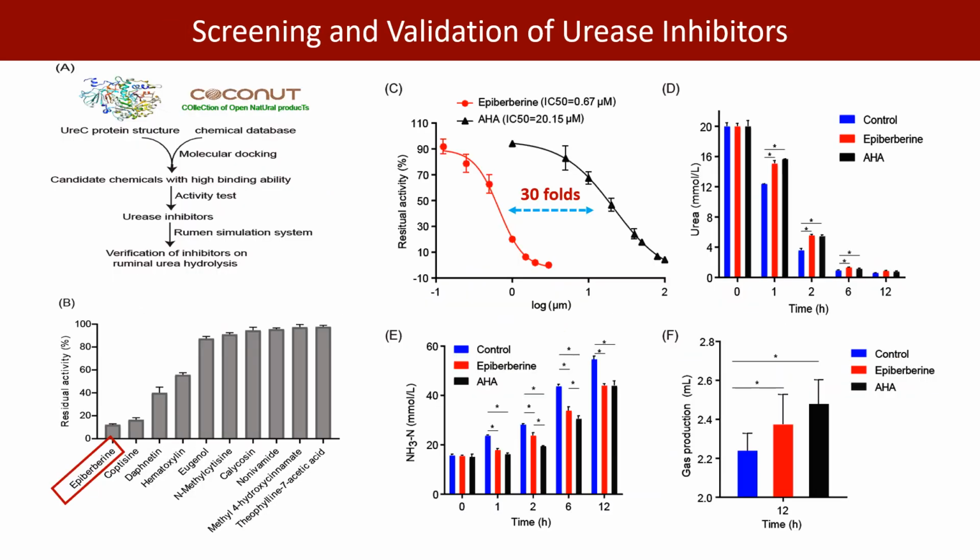Leveraging this structural insight, we performed molecular docking screening of a natural compound library and identified epiberberine, a plant-derived alkaloid with 30-fold stronger inhibitory potency than conventional inhibitors. In vitro rumen simulations confirmed its efficacy in suppressing urea degradation and slowing ammonia release.